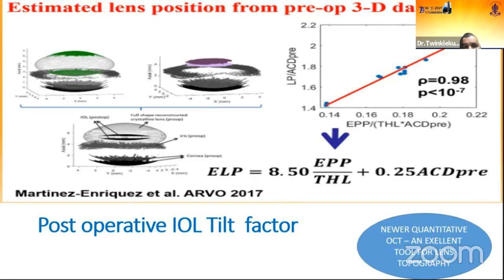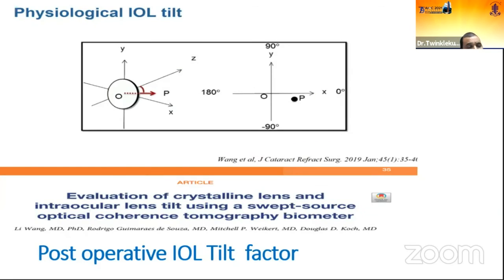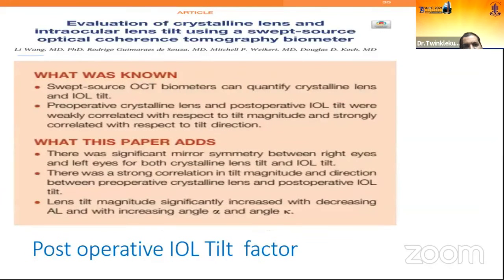So over a period of time, we found there is a definite postoperative IOL tilt factor, and this factor can now be found out by the newer optical biometry of the IOLMaster 700 by Dr. Li Wang and Dr. Douglas Koch. They found that there is a significant mirror symmetry between the right eye and left eye crystalline lens tilt and the IOL tilt both. There was a strong correlation in the tilt magnitude and direction between the preoperative crystalline lens and the postoperative IOL tilt. The amount of tilt with the crystalline lens was the same magnitude and nearly the same direction for the IOL tilt. Another important thing is that whenever you have an increase or decrease in the axial length, this tilt magnitude significantly affects the results.